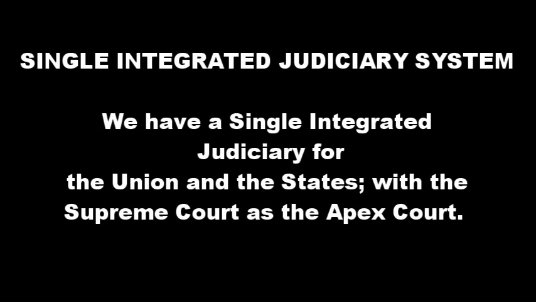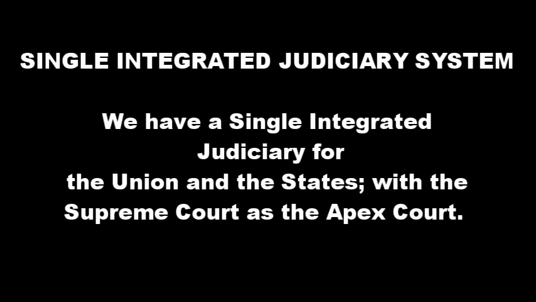Now we will see the fourth chapter, that is the Union Judiciary, the Supreme Court. You may please take page number 14. Single integrated judiciary system. In India, we have a single integrated judiciary system in which the Supreme Court acts as the apex court. Apex court means the highest one. To understand this, you should understand what a single integrated judiciary system is. It means the Supreme Court is the head of the entire system.